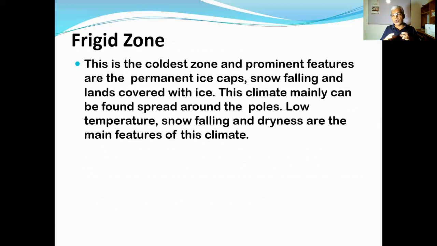If it is cool and dry, the moisture level in the atmosphere is very low. That is why dryness is there. Rainfall is not there. In place of the rainfall, snow falling can be found. In some areas, even the snow falling cannot be seen. The ice and glaciers can be seen on the ground throughout the year. Very cold. Temperature is always recorded below zero, or minus. They are the main features that can be seen in the frigid zone.